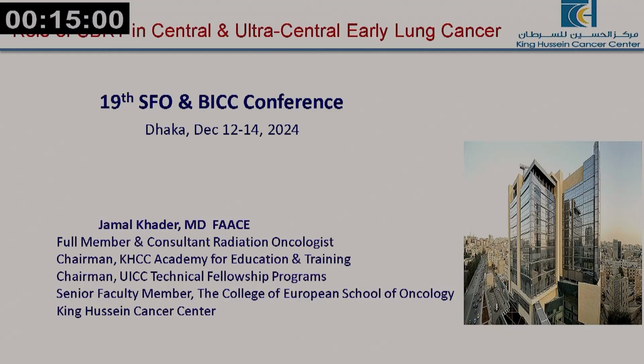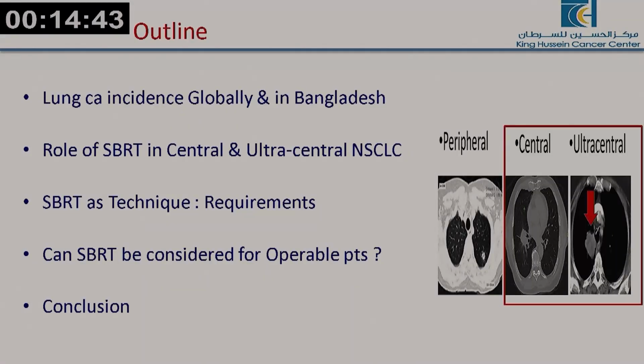So my talk today will be about the role of SBRT in a category which is very risky, which is the central and ultracentral lesions of early lung cancer, that is, non-small cell lung cancer.